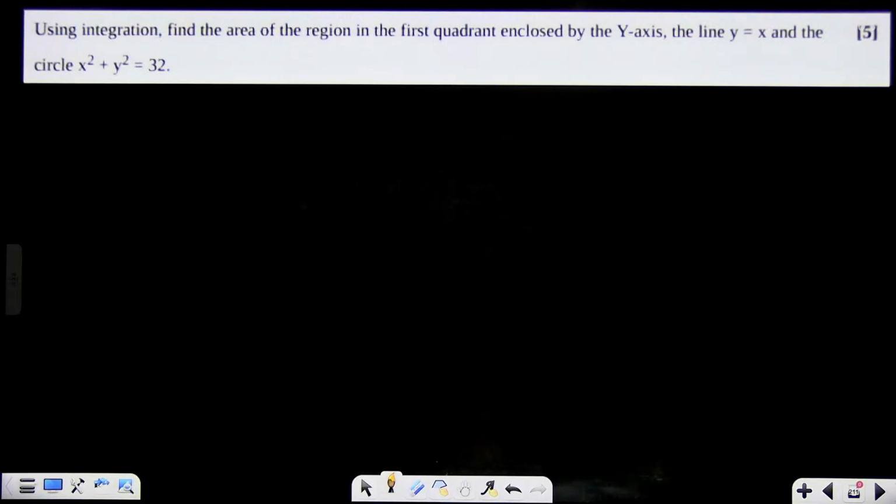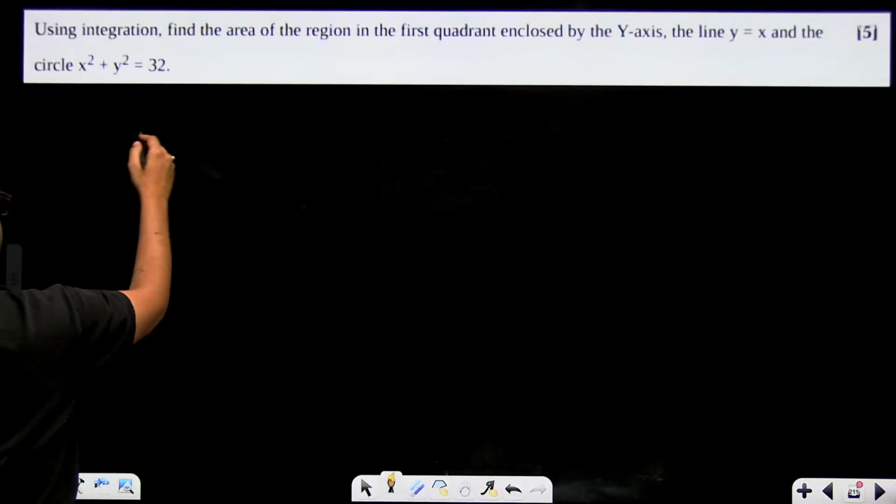So find the intersection of circle and y equal to x. Here what you have to do, find the intersection of the circle as well as y equal to x. Okay, you'll get one equation and four values, two values of x and two values of y. A point of intersection will come. So here we can do it easily actually. If we put y equal to x over here, the intersection you have to find.